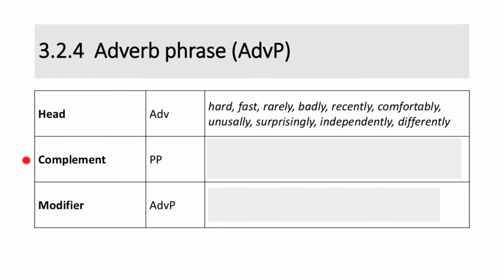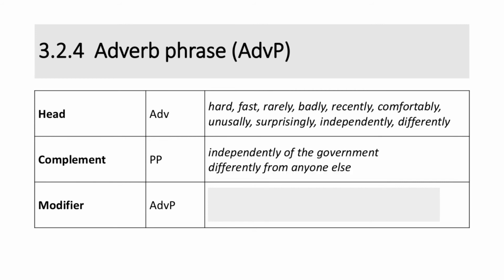Next, complement. A phrase that can serve as complement of an adverb is a preposition phrase. For example, in the adverb phrase independently of the government, of the government is the preposition phrase serving as complement of the adverb independently. Similarly, in the adverb phrase differently from anyone else, from anyone else is the preposition phrase serving as complement of the adverb differently.